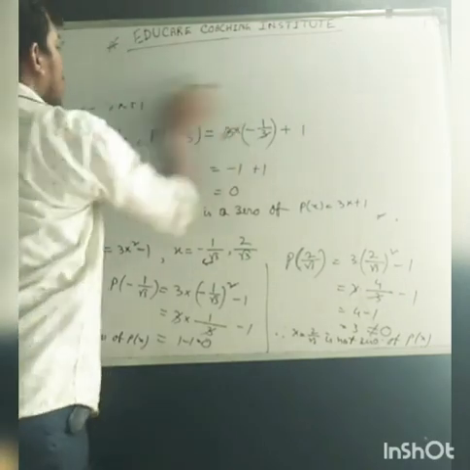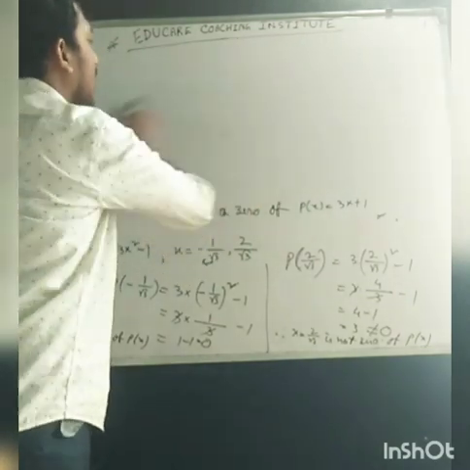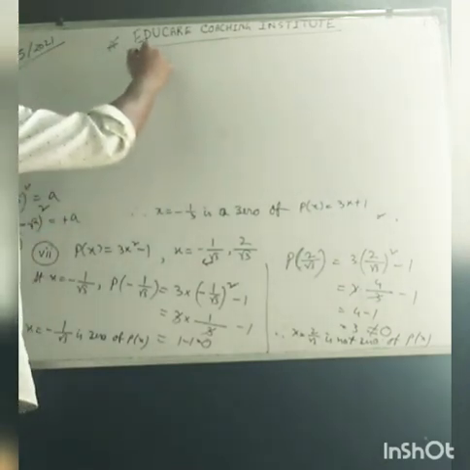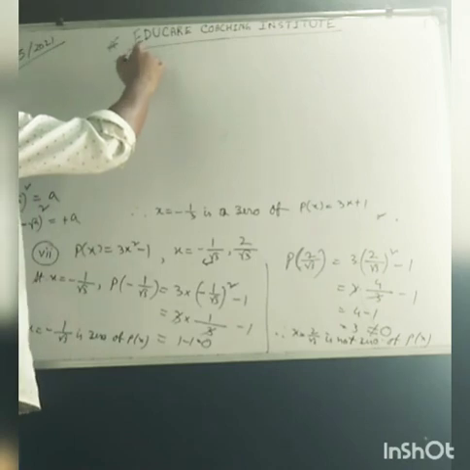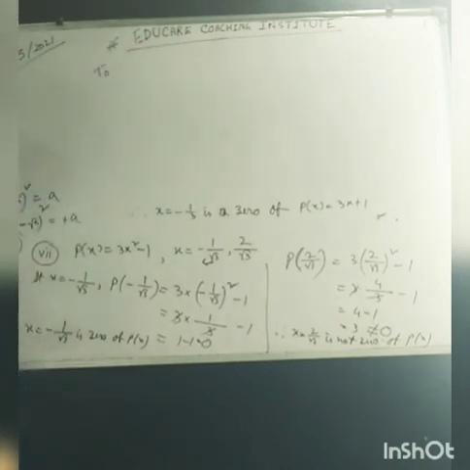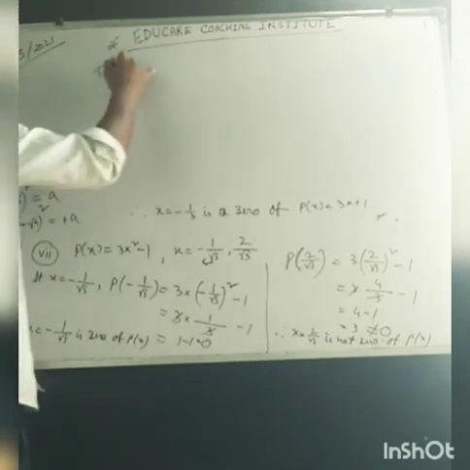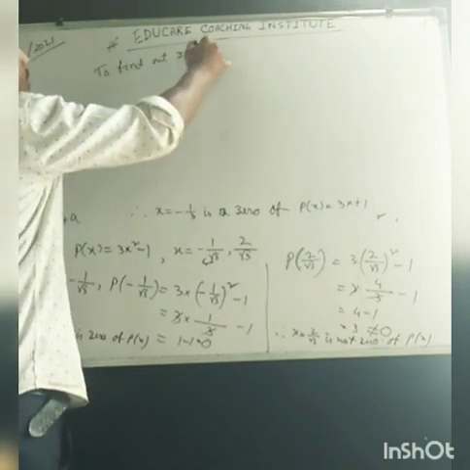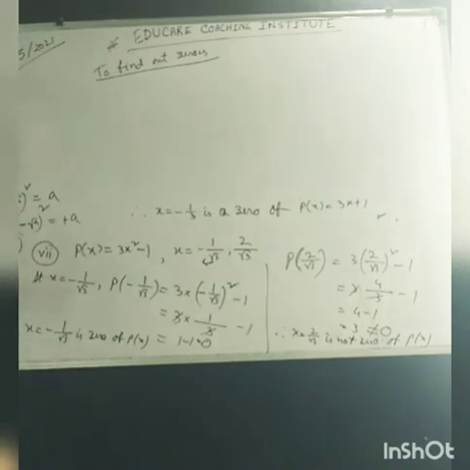The third or last type of questions inside exercise 2.2 is to find out zeros of polynomials.